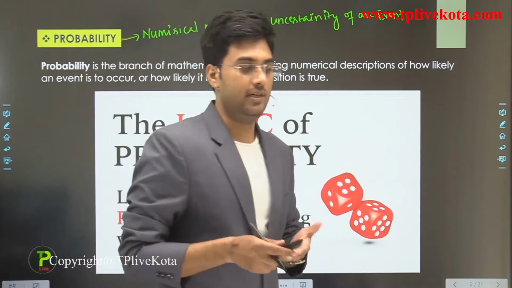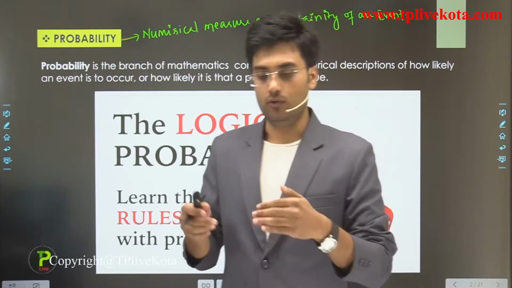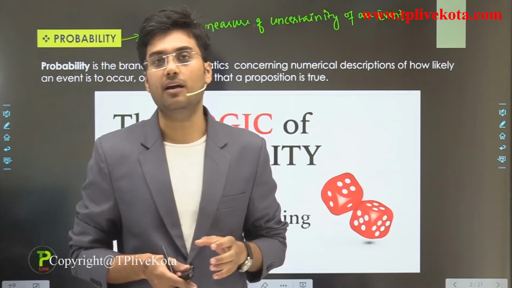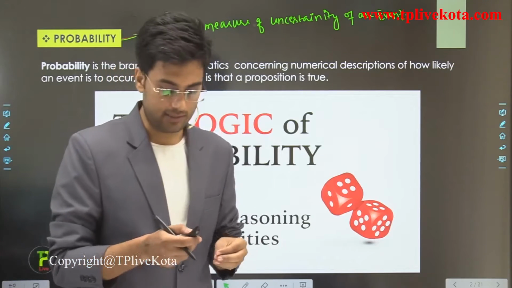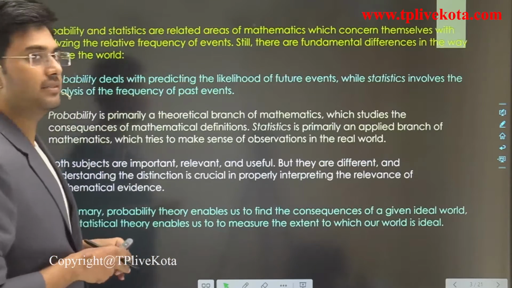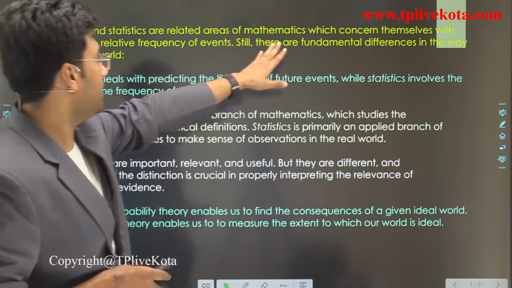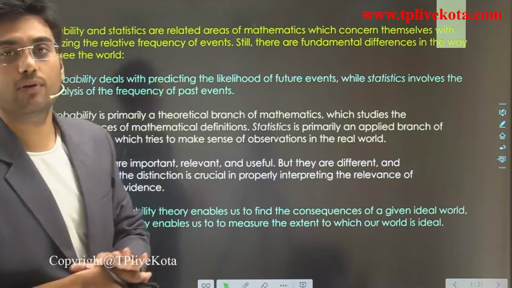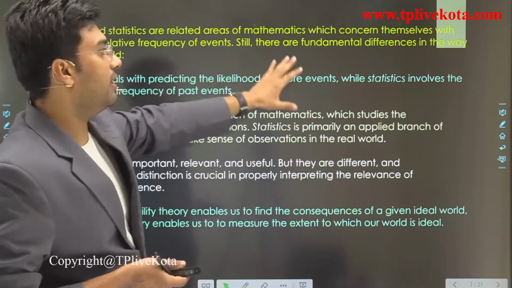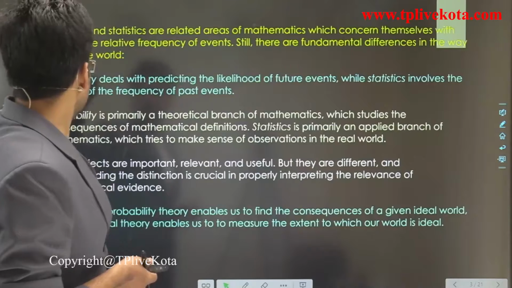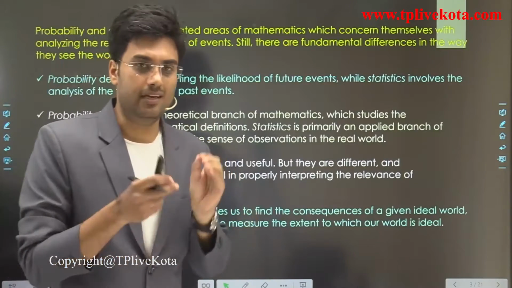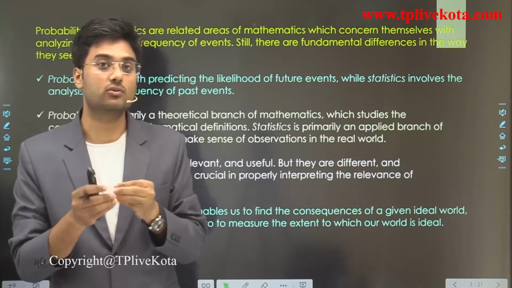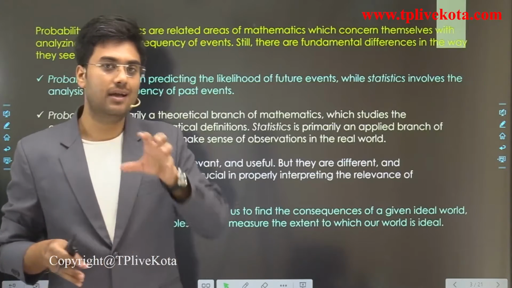In the previous chapter we studied statistics, and today we start probability. So students, there is a relation between statistics and probability, so let's discuss this relation. Probability and statistics are related areas of mathematics which concern themselves with analyzing the relative frequency of events, okay. Still there is a fundamental difference in the way they see the world. They are interlinked when we analyze the frequencies of events, but still there is a difference, and let's discuss this difference.